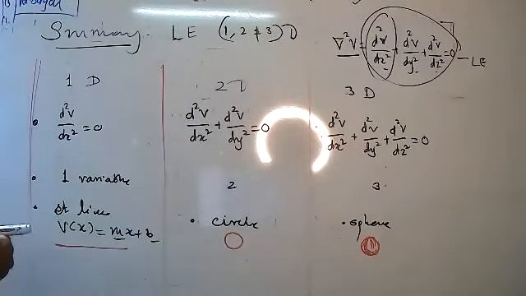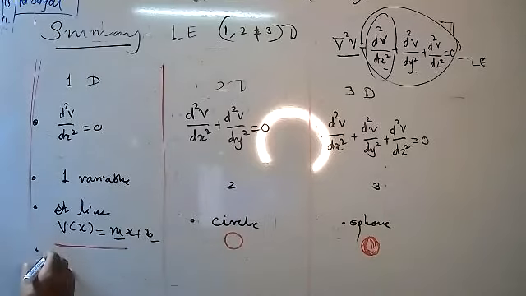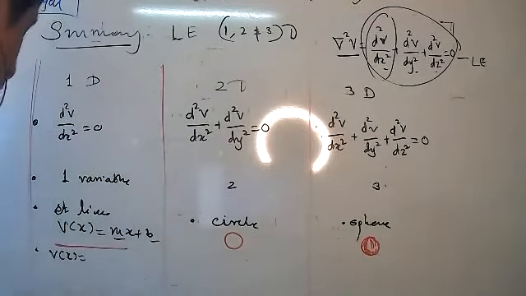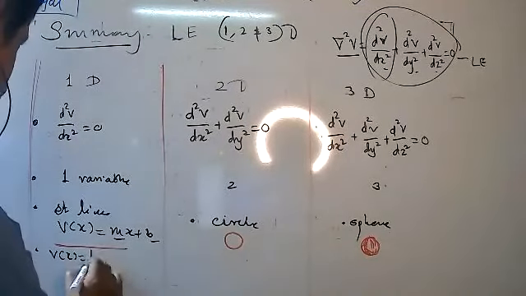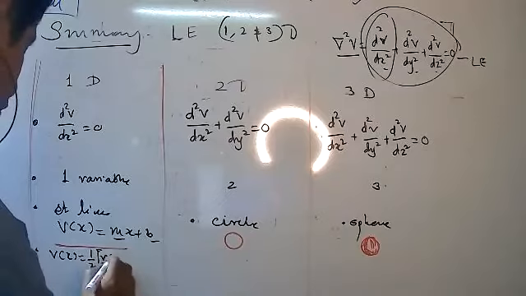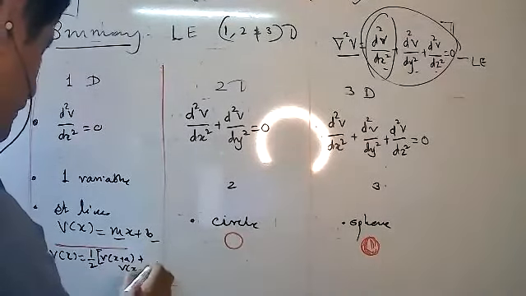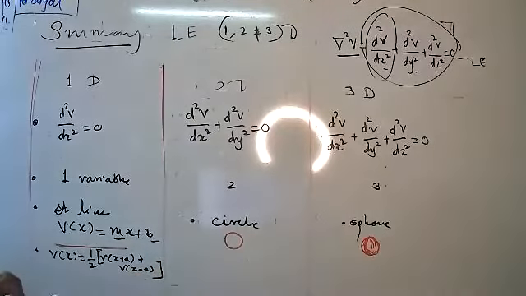So property number 1 is here, v of x. Here I will write v of x is the average, that is 1 by 2 in brackets, v of x plus a plus v of x minus a. Is it correct? Hello student. This is a formula.